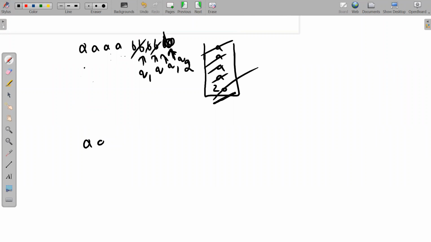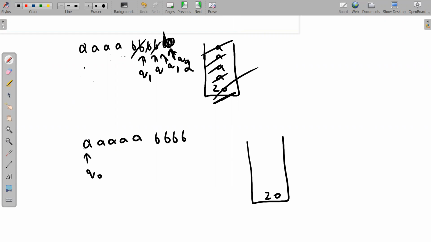So let me say 1, 2, 3, 4, 5 A's and say 4 B's. What will happen here? See here carefully. Initially we are at Z0. So Q0 A Z0, A Z0. Okay, Q0 A. So just push all the A's. 3 A's are pushed. Now again Q0 A, this A is pushed. Q0 A, this A is pushed.